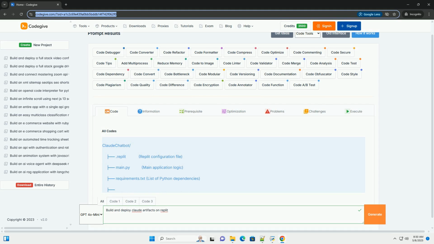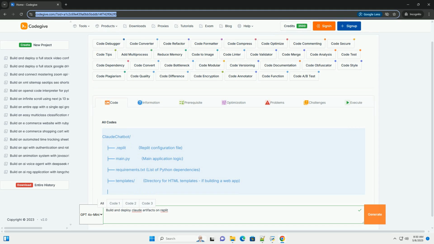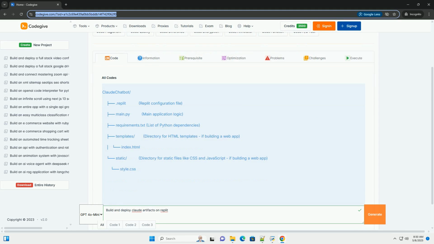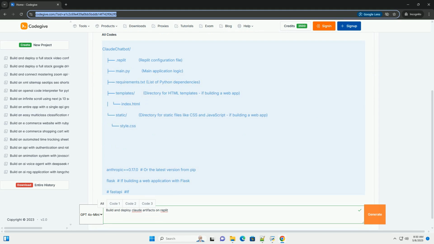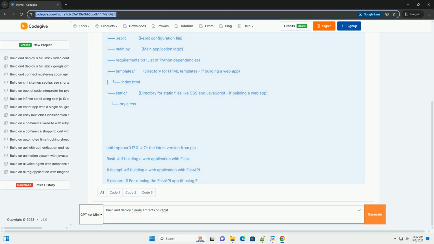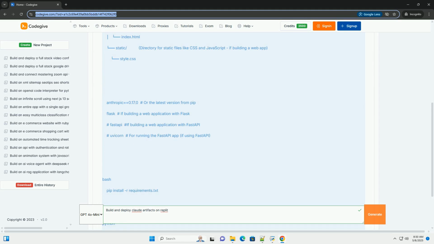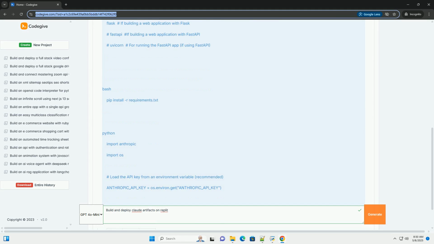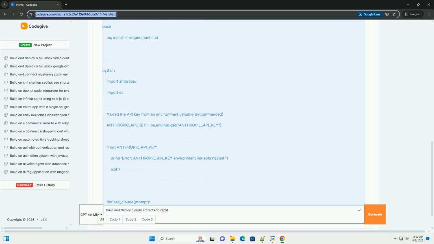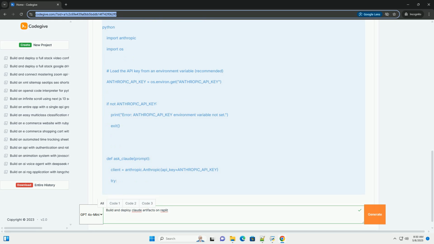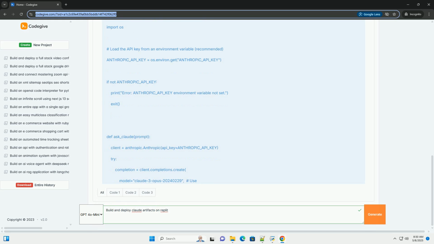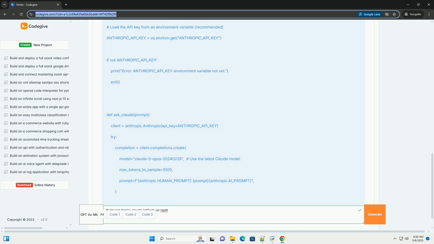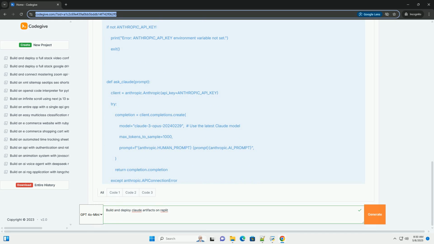Building and deploying Claude artifacts on Replit, a comprehensive guide. This tutorial provides a detailed guide on building and deploying applications powered by Anthropic's Claude AI model on Replit, a popular online integrated development environment, IDE. We'll cover everything from setting up your environment and installing necessary libraries to crafting Python code that interacts with the Claude API and deploying your application for public access.